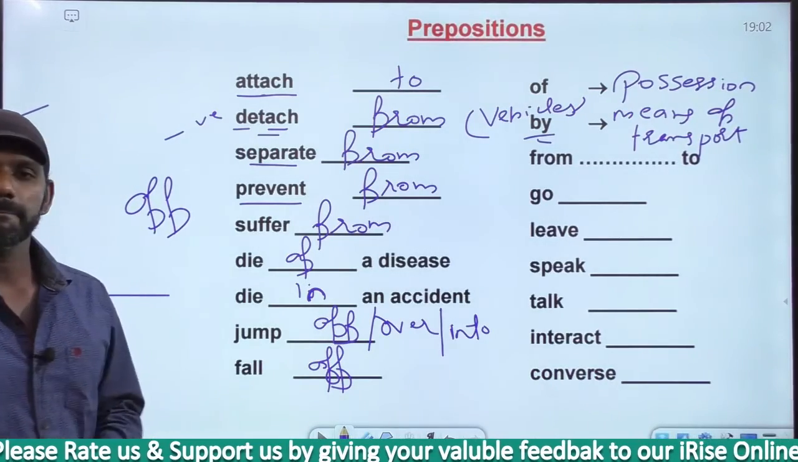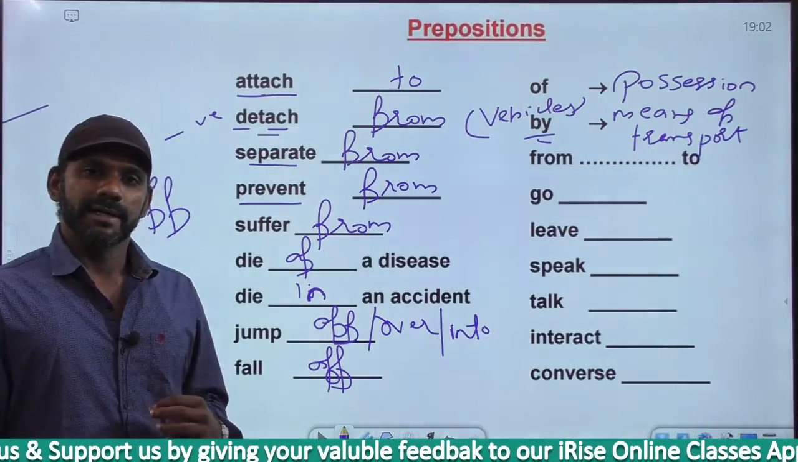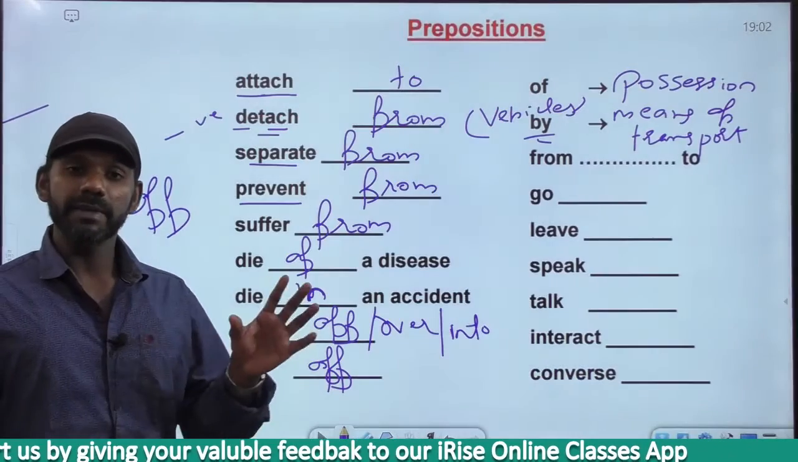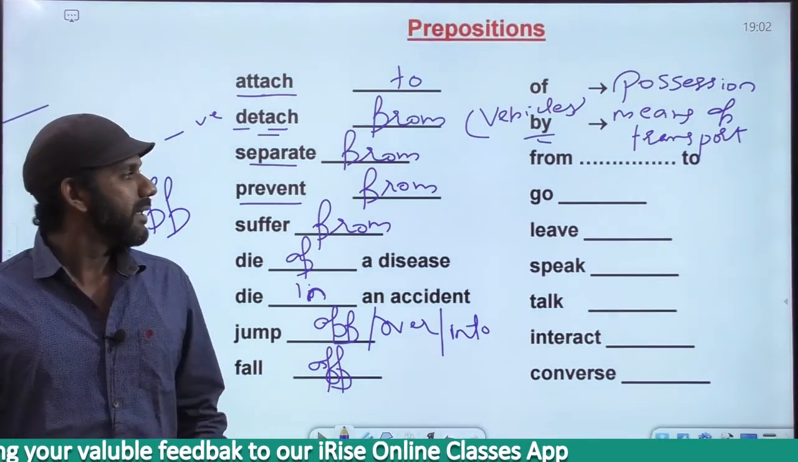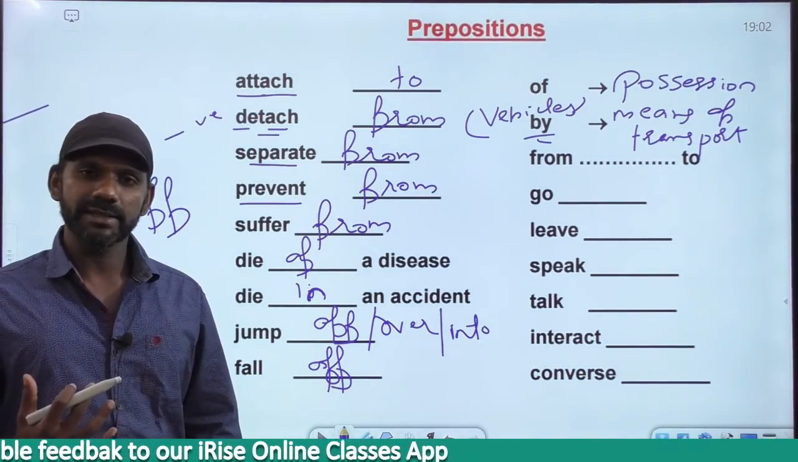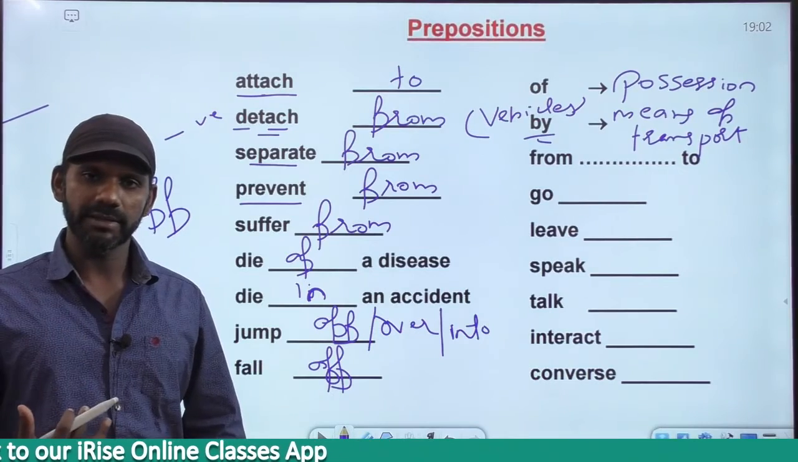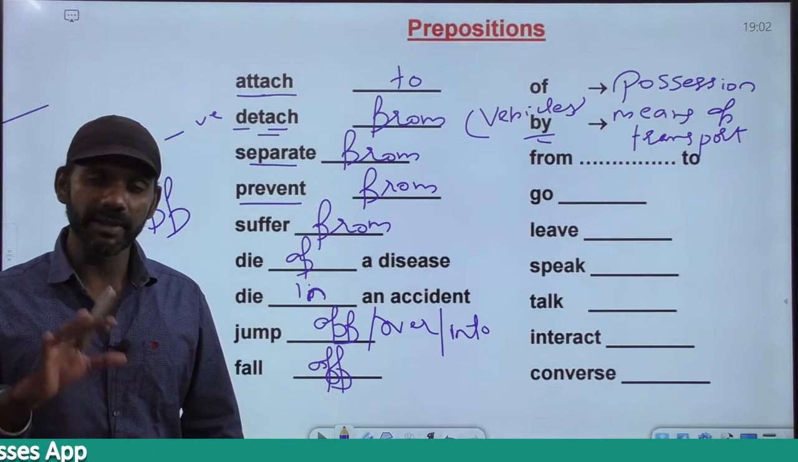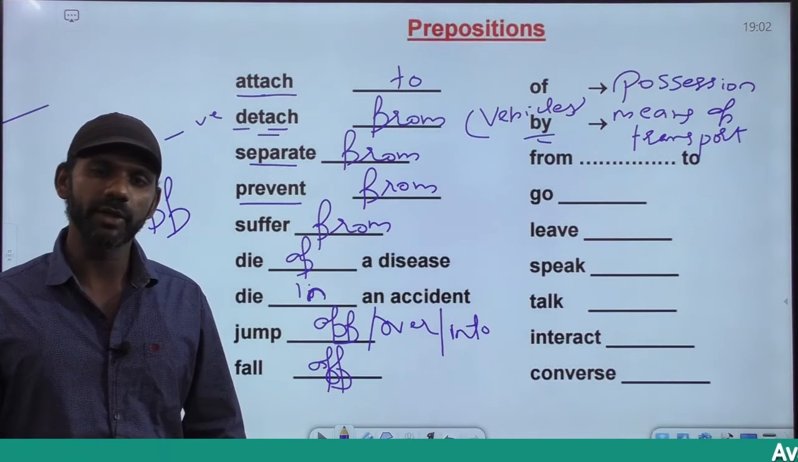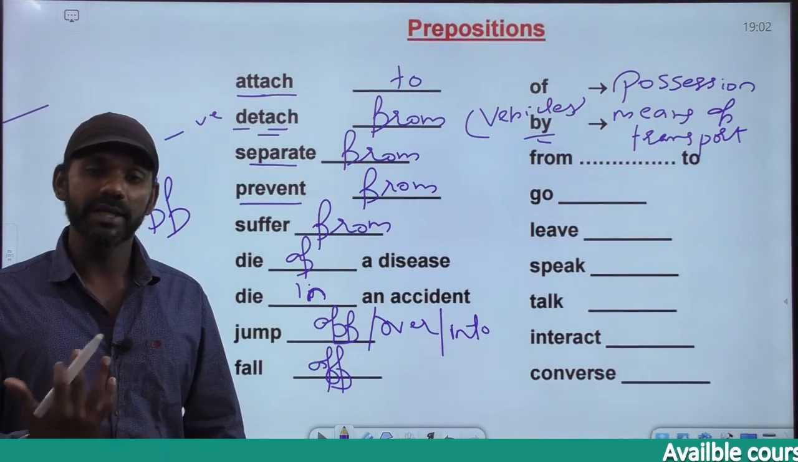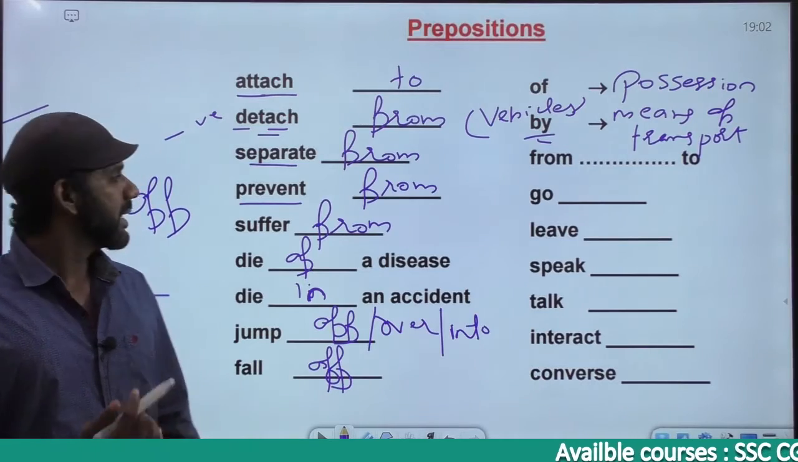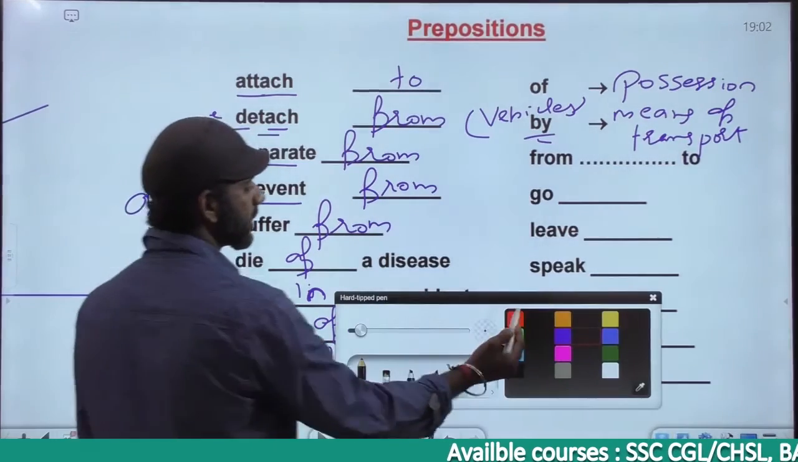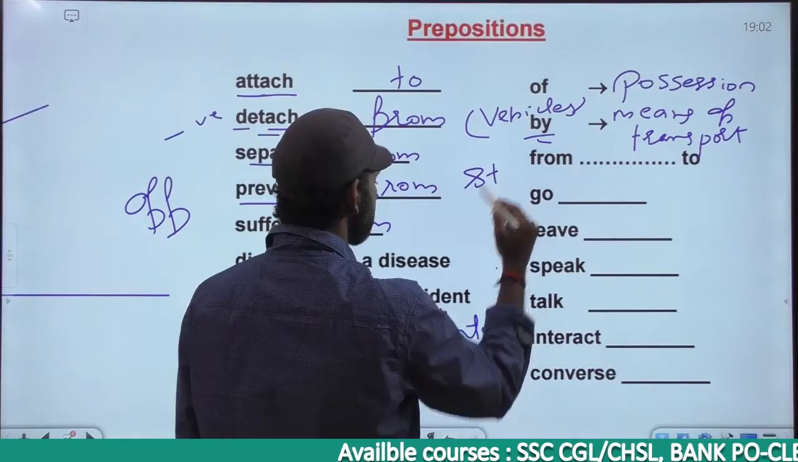Now, the usage of from and to. He is traveling from Hyderabad to Bangalore. What is the starting point here? Hyderabad. What is the ending point here? Bangalore. Now from is used for the starting point.